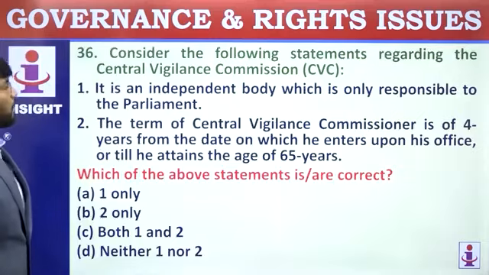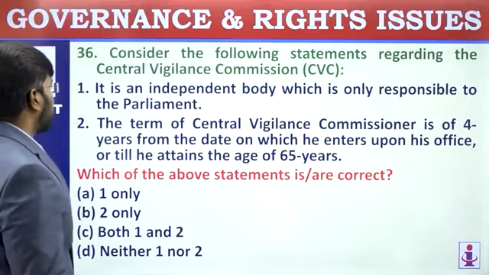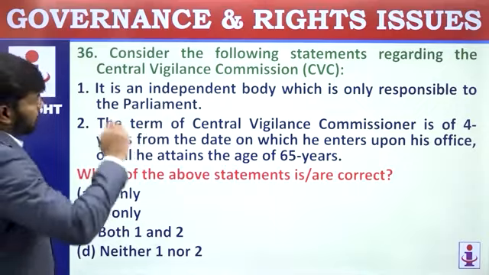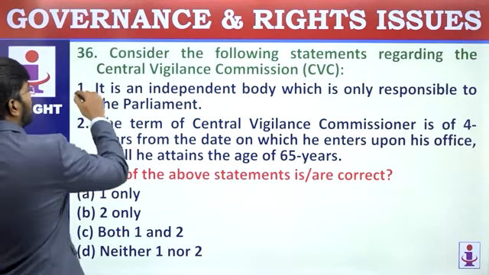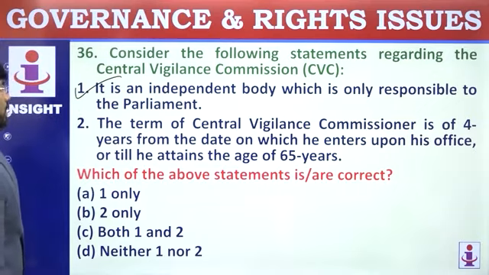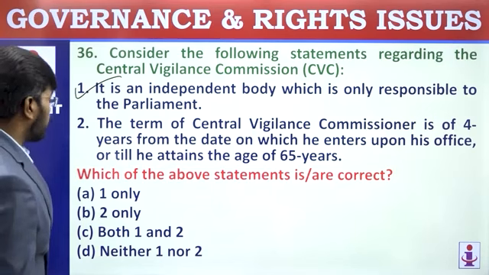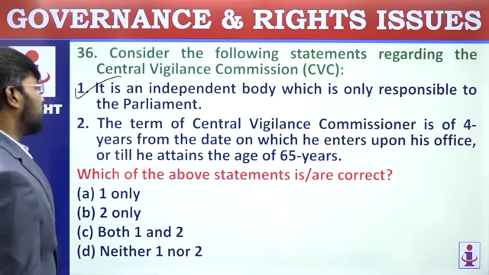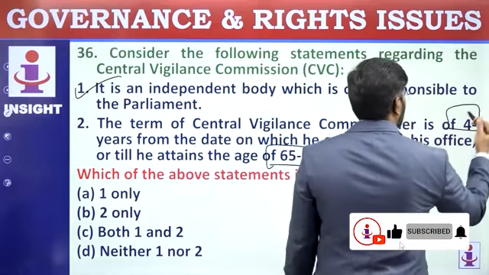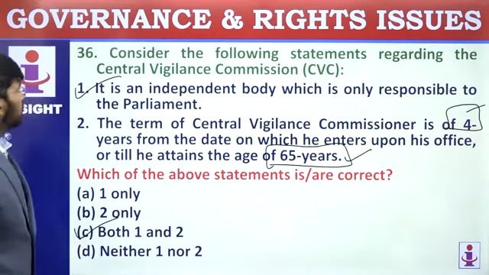36. Consider the following statements regarding Central Vigilance Commission. It is an independent body which is only responsible to the Parliament. There is no ministry involved in CVC. It is responsible to the Parliament, so the first statement is correct. Second statement: the term of a Central Vigilance Commissioner is 4 years from the date on which he enters upon his office or till he attains the age of 65 years. Both are correct, 65 years and 4 years of tenure. They are asking for the correct statement, so go for both 1 and 2.